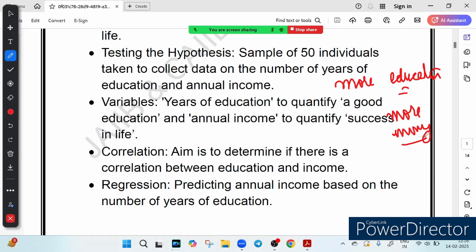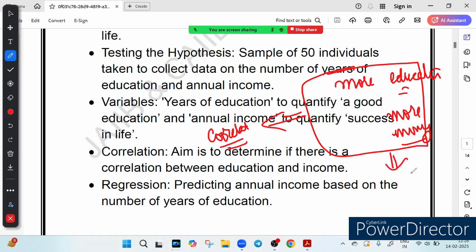That is where regression comes into the picture. So correlation helps us know whether more education is equal to more money, this we can check within correlation, and if it is so, then we can predict someone's income just by knowing how many years they have studied. And for prediction, regression comes to help.